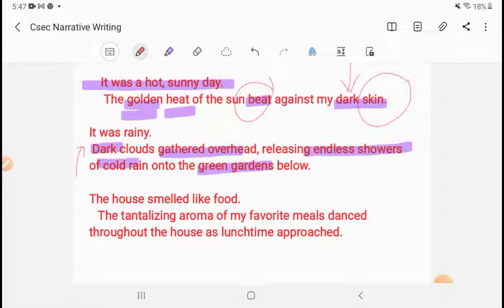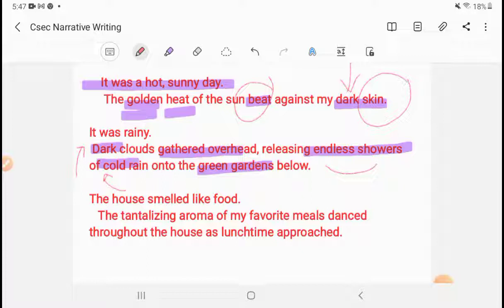Dark creates the image of a sense of gloominess, a sense of something being ominous. Gathered overhead, so we have this feeling that when we look up, all we're seeing is gray. You could have also said gray clouds gathered overhead, releasing endless showers. Endless showers tells us that this rain is just beating down. Cold rain, we use the adjective of cold. And gardens, you see I put the word green in front of gardens.